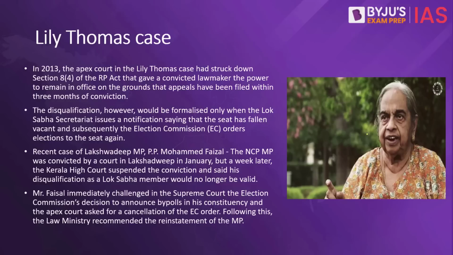In simple terms, earlier, Part 4 had said that even if lawmakers get a punishment of 2 or more than 2 years, they would get at least 3 months to file an appeal in the higher court. For these 3 months, they would not be disqualified. But now that has been taken back. So now, as soon as a Member of Parliament gets convicted for 2 years or more, the disqualification will be immediate. You can appeal, and once the appeal is heard, if the conviction is stayed or overturned, then the disqualification will go away. But till that time, the disqualification would be immediate.